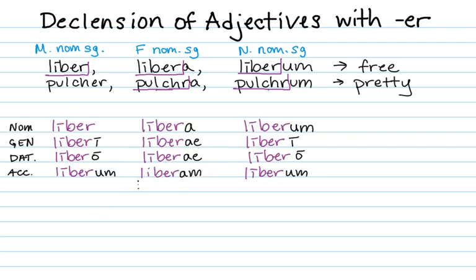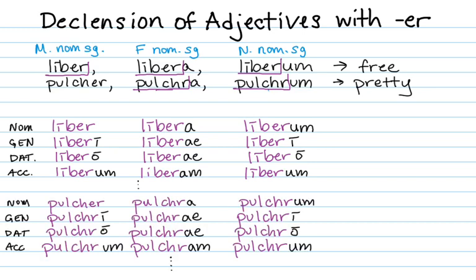So to decline liber, you keep the ER in all forms. Liber, liberi, libero, liberum, etc. for the masculine, libera, liberae, liberae, liberam, etc. for the feminine. However, in pulcher, where the ER only remains in the masculine nominative singular, you use the true stem for the remaining cases and for the other two genders. So pulcher, pulchri, pulchro, pulchrum. In the feminine, pulchra, pulchrae, pulchrae, pulchram, etc.